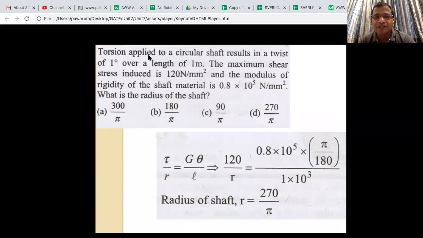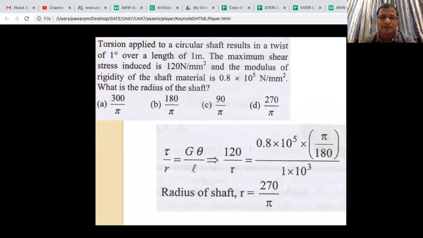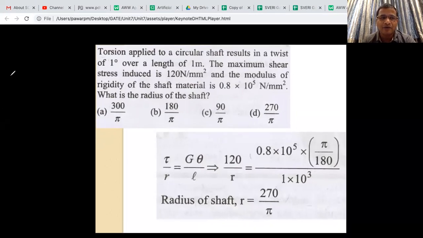The torsion applied to a circular shaft results in a twist of 1 degree over a length of 1 meter. The maximum stress induced is 120 Newton per mm square. The modulus of rigidity of the shaft is this. What is the radius of the shaft? You can recall the formula. What was the formula? I will write the complete formula.